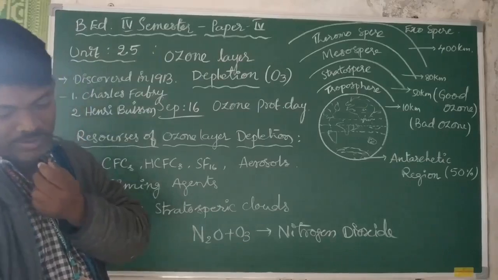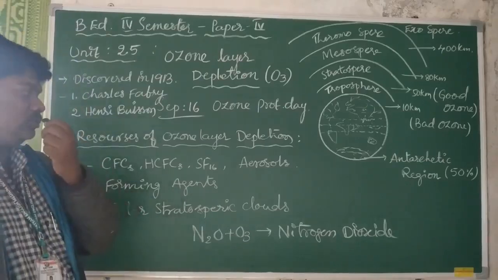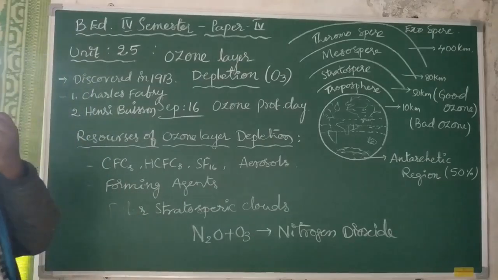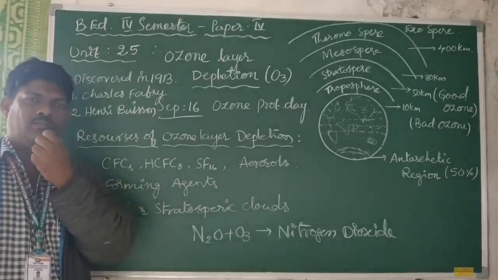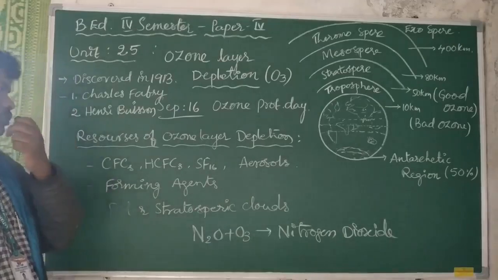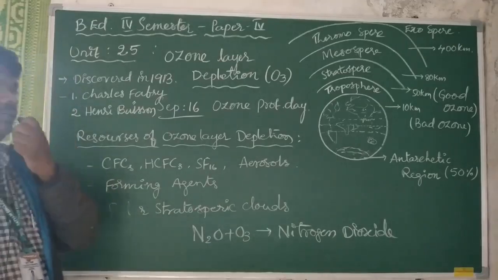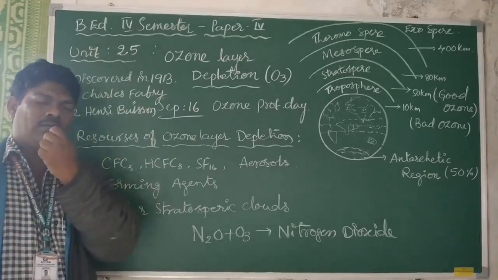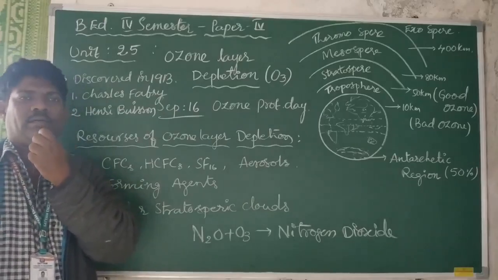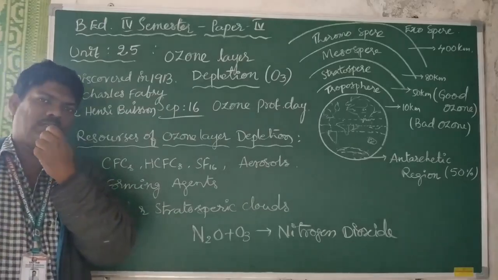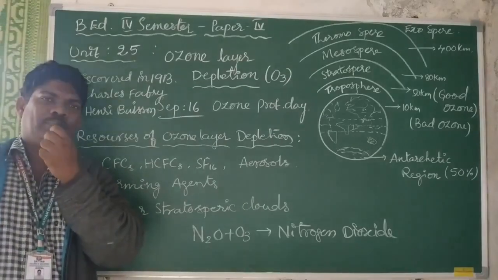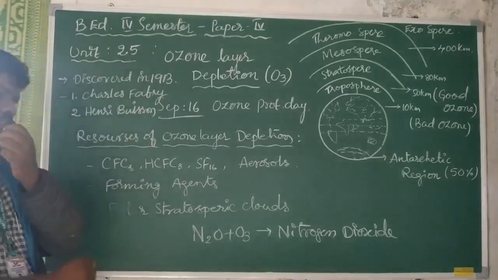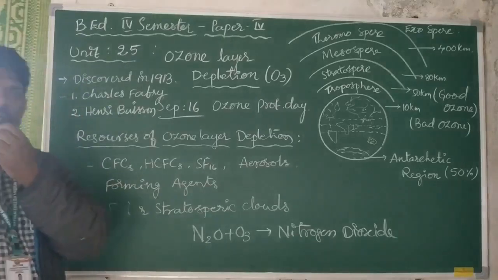Okay. In the same way, free carbons are also responsible for ozone layer depleting, and the fluorides also react with the ozone, and there the ozone molecules will be decreasing and are converting into free oxygen. Okay, that's why the ozone layer will be depleting by the effect of these sequential chemical reactions.